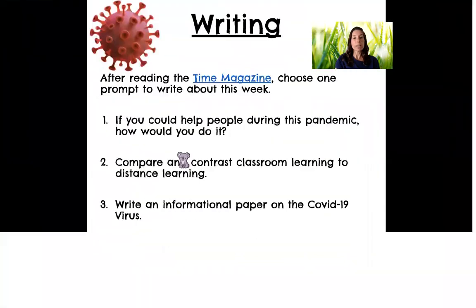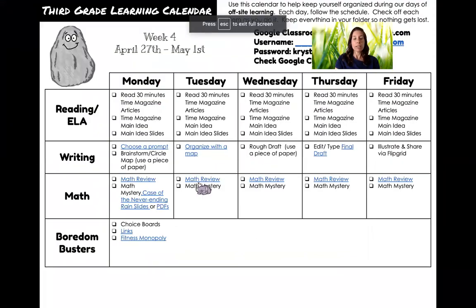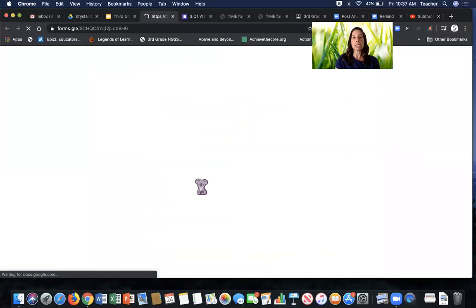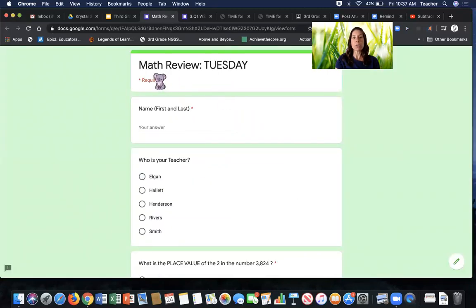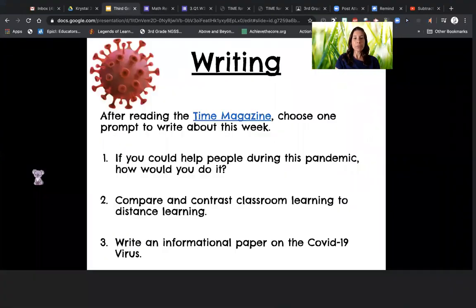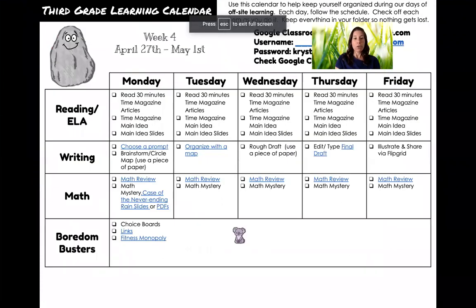And you will do that all week. Okay, so when I click this one for Tuesday, it's a completely different one, because I know it's different because it says math review Tuesday. Okay, now it keeps doing that, and then you'll do Wednesday and Thursday and Friday. They are all different, but all you need to do is click on this blue link and it will take you to your math review.